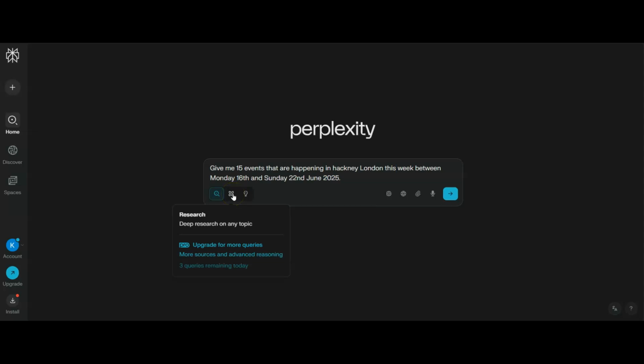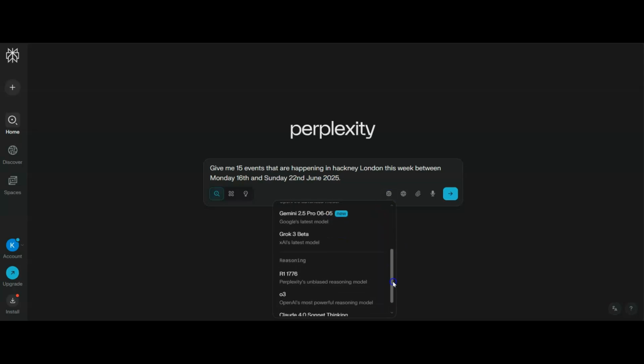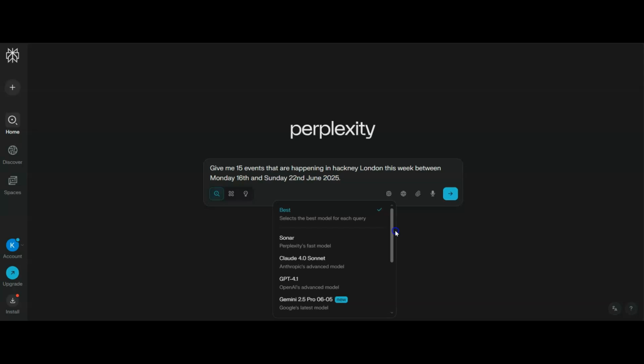We've got research. Now, I'm not doing deep research, so I'm not going to use that one here. And then we've got labs as well, which you can use when you understand Perplexity a little bit more. But if you're starting to take this information and turn it into other things, that's what labs is for. Now, we can choose our model. So we can decide exactly what model we want to use within Perplexity. I'm just going to leave it on best for now. And again, as you learn to use these tools more, then you might decide to change that.